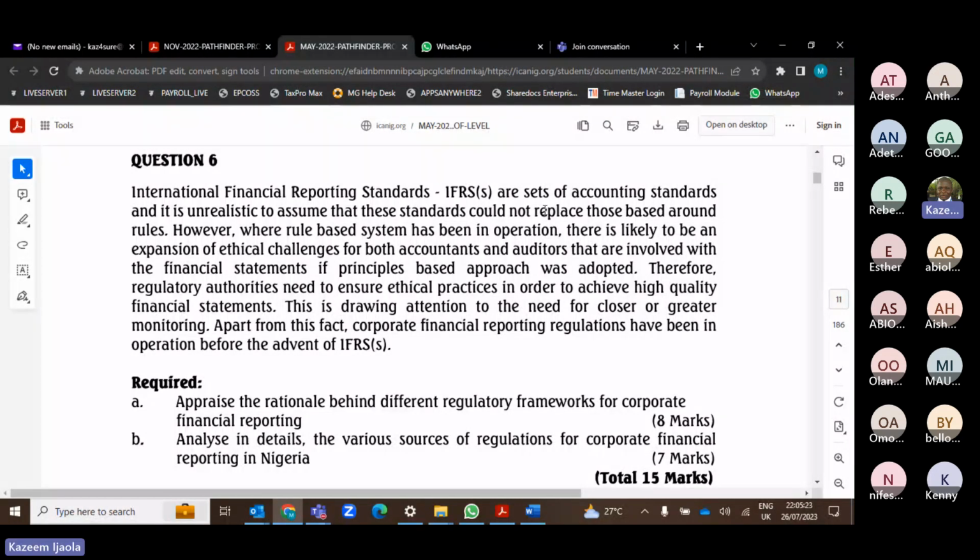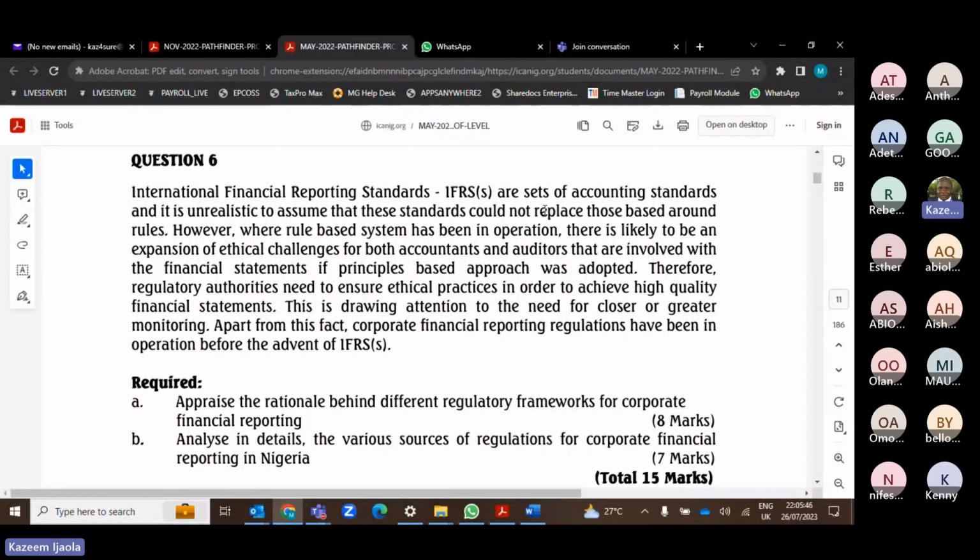Now look at this question number 6. International Financial Reporting Standards are a set of accounting standards, and it is unrealistic to assume that this standard could not replace those based around rules. However, where a rules-based system has been in operation, there is likely to be an expansion of ethical challenge for both accountants and auditors involved with the financial statements if the principle-based approach was adopted.